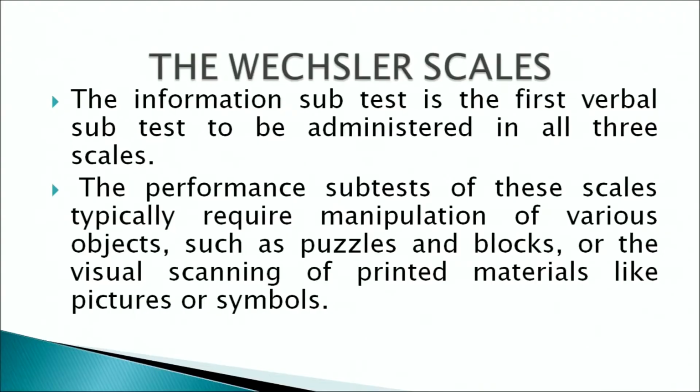So, 5 verbal and 3 performance tests are common for all the different versions of the Wechsler scales. The information subtest is the first verbal subtest that is administered in all the 3 scales.